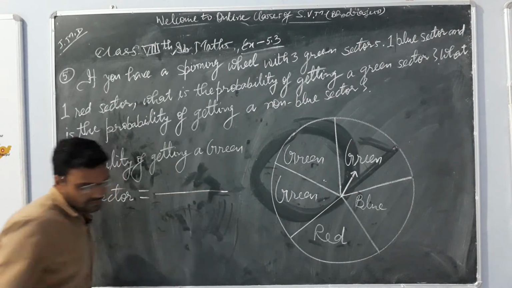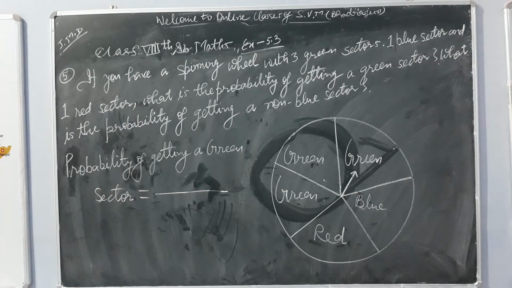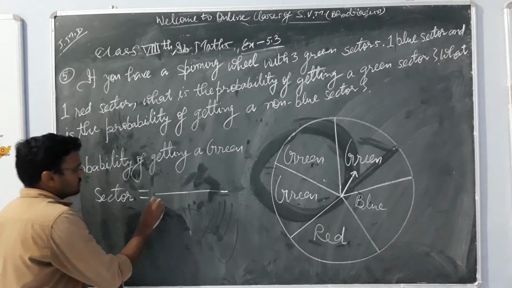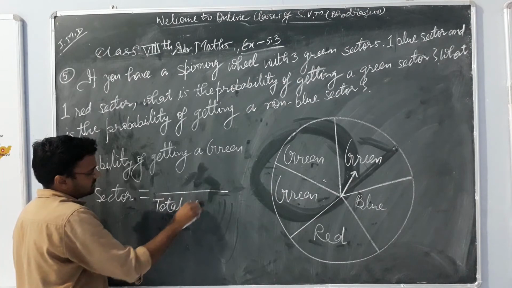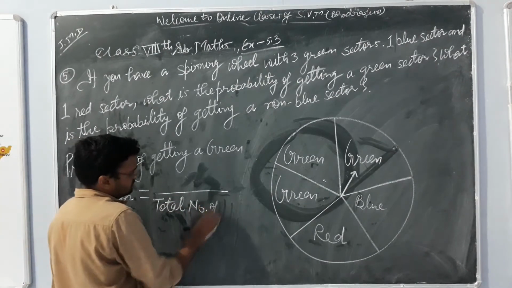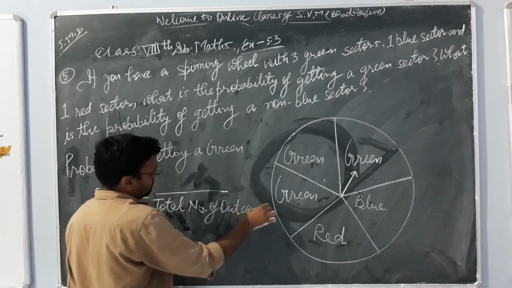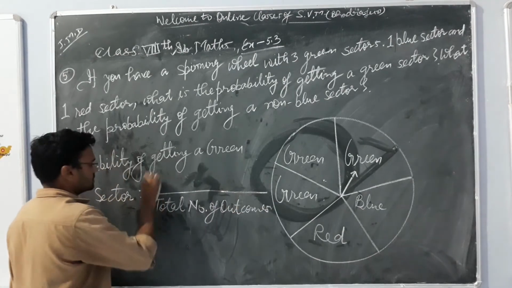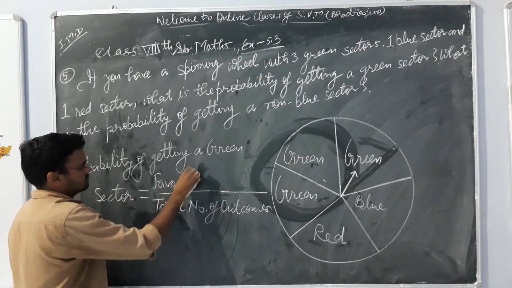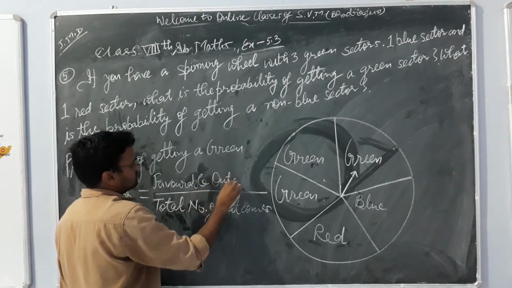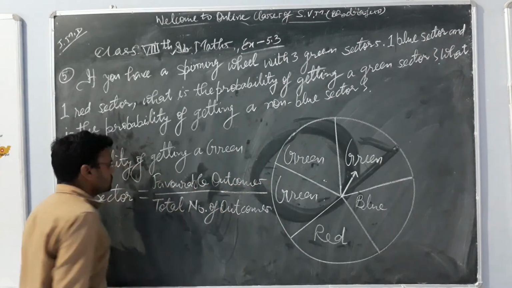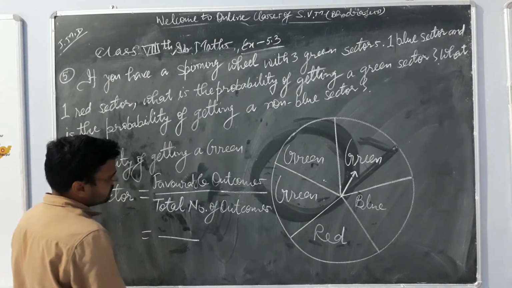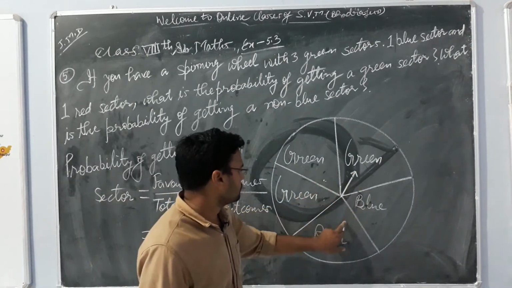Actually, the formula for probability is what I have already told you about. The formula for probability is favorable outcomes over total number of outcomes. Total number of outcomes: 1 2 3 4 5, 5 are there.